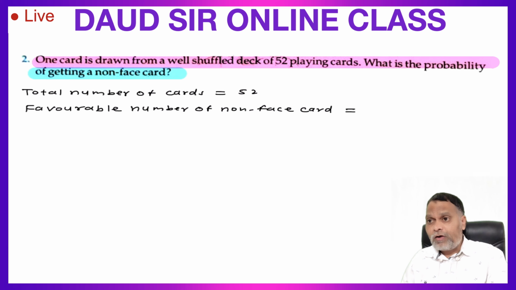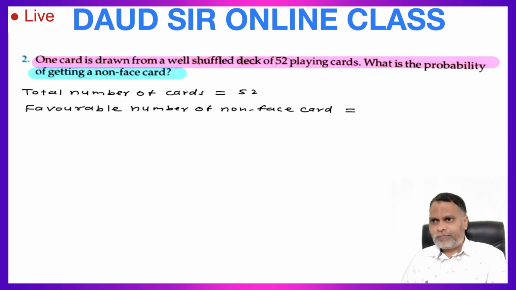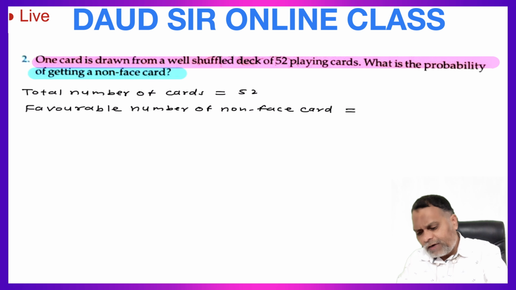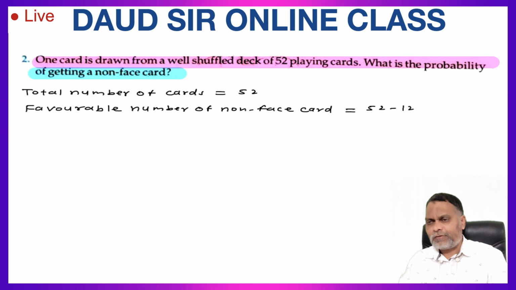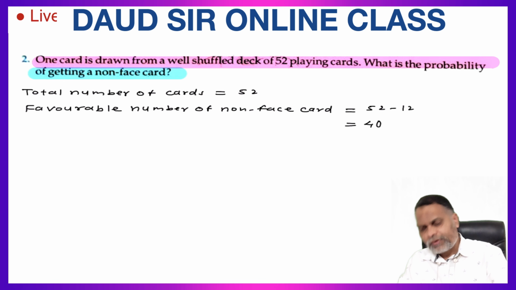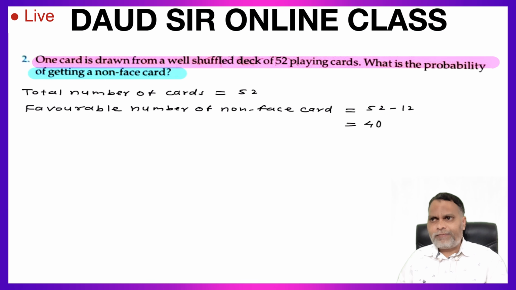So we require non-face cards, means no face on the card, means total 52 minus 12 face cards is equal to 40 cards. In a pack of 52 cards, 12 cards are face cards. So we can say non-face cards are 40 cards.